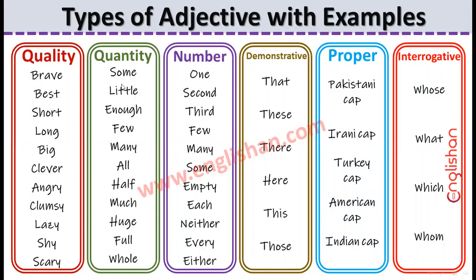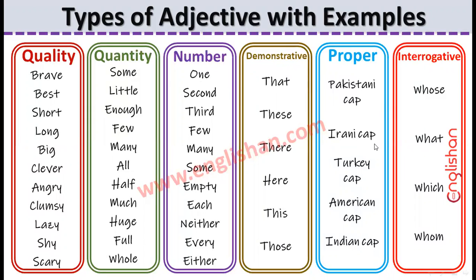These type of adjectives are called quantity adjectives. One, second, third, few, many, some, empty, each, neither, every, either. These type of adjectives are called number adjectives. That, these, there, here, this, those. And these type of adjectives are called demonstrative adjectives.